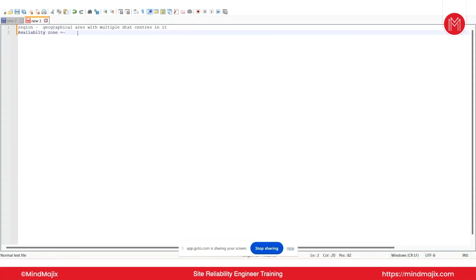So what is an availability zone? An availability zone is nothing but a data center, or a group of data centers, in that region. You understood the difference? A region is a geographical area, the entire area which has multiple data centers. But what is an availability zone? You may also call it AZ for short. Most of the times you will hear the name AZ going forward.